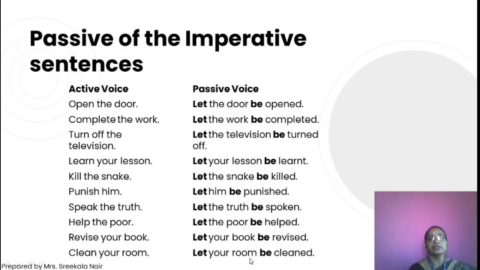Stand up. Then we can write this way also: you are ordered to stand up. Please lend me your book. You are requested to lend me your book. Do not waste your time. You are advised not to waste time. Otherwise we can say, let not your time be wasted. Do it at once. You are ordered to do it at once. Otherwise we can use the same way: let it be done at once.